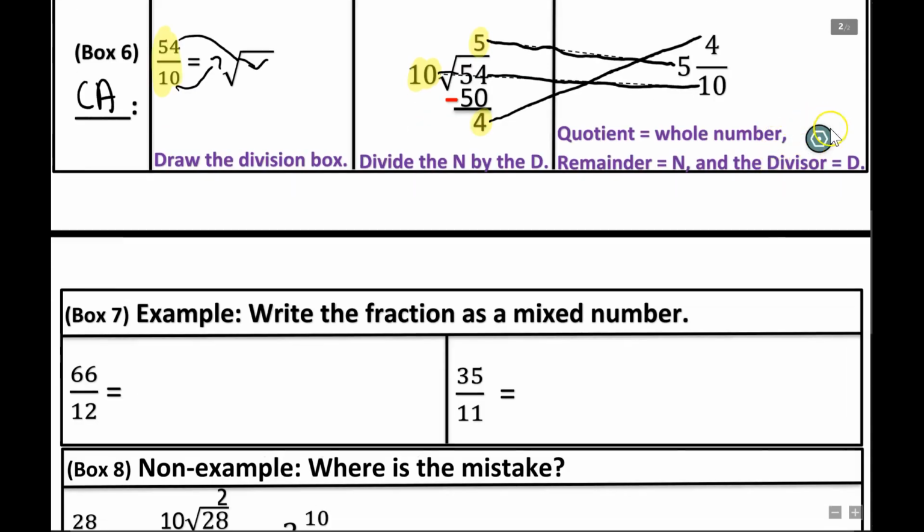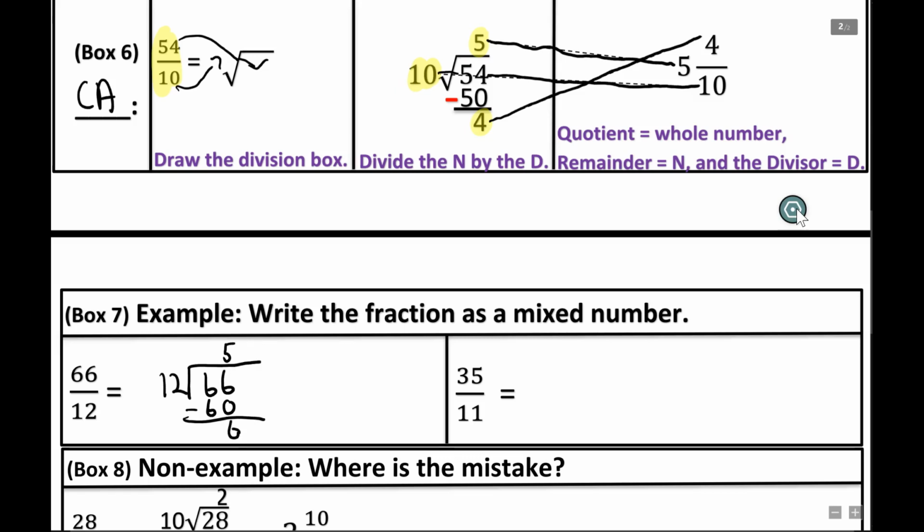Alrighty, box 7, our example problem. It says write the fraction as a mixed number. The first thing I'm going to do is look at step 1, which is draw the division box. I'm going to draw it out right here. Step 2, divide the numerator by the denominator. 66 is our numerator. The denominator is 12. So now, think of a number. How many times can 12 go into 66? Well, that's going to be 12 times 5. 12 times 5, I get 60. You subtract those. 6 minus 6 is 6.